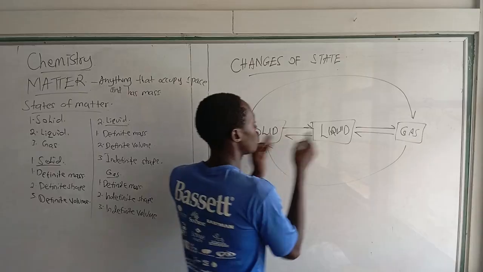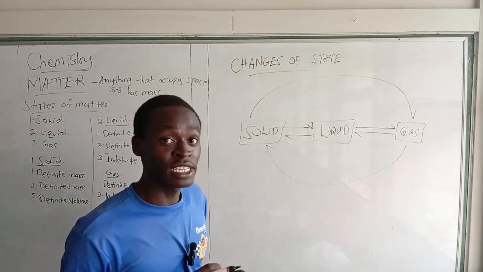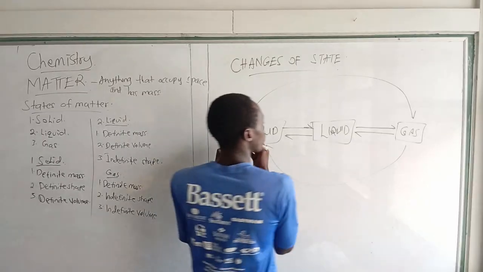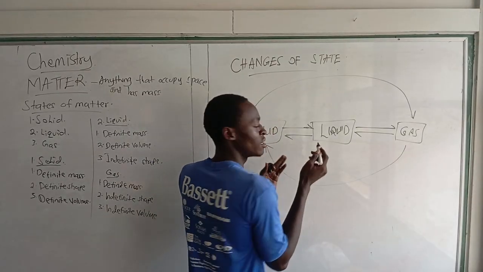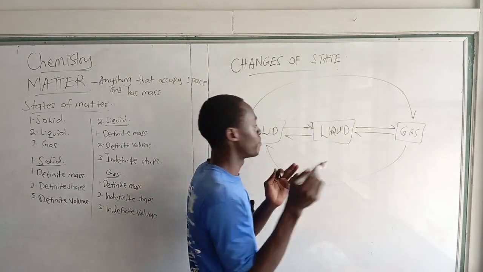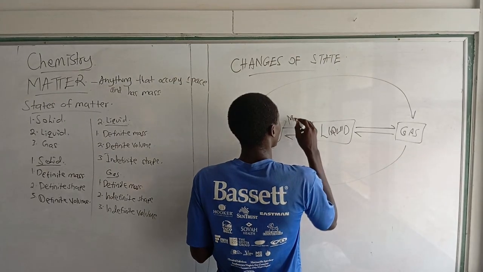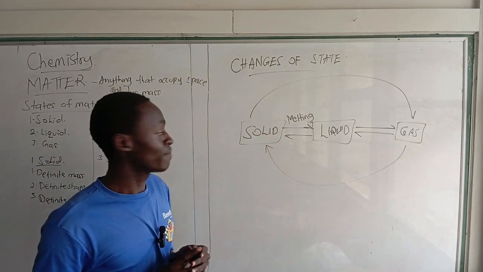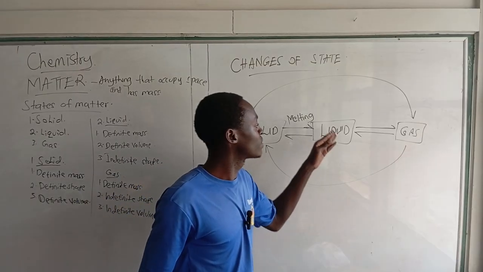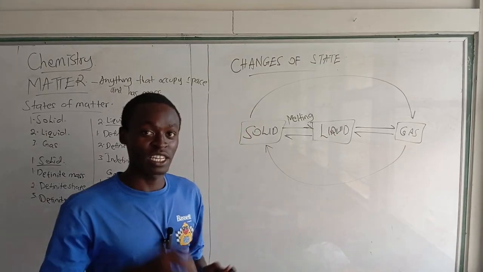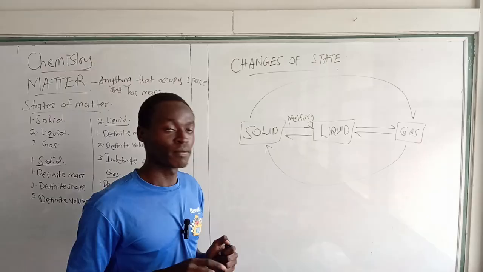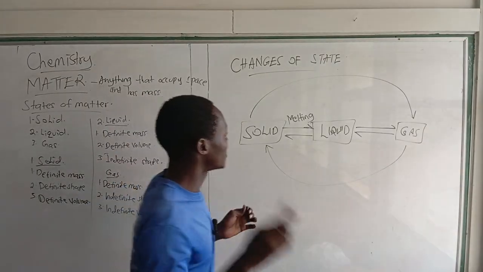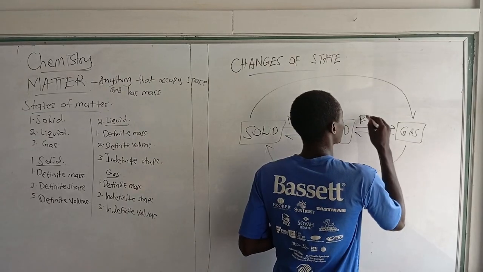So, from solid to liquid, we will require heat. So when you heat a solid and it turns to liquid, the process is known as melting. And when you heat it further, it will turn from liquid state to gaseous state. What is the name of the process? Yes, it is known as evaporation.